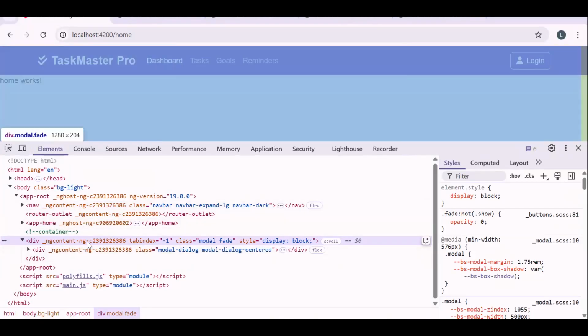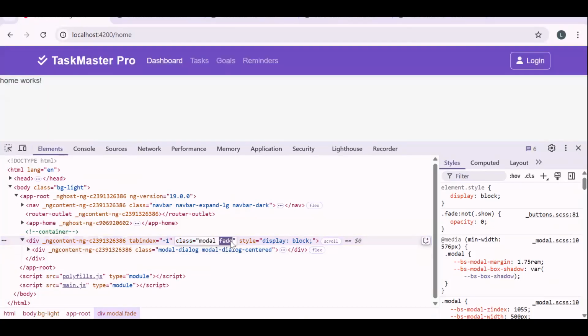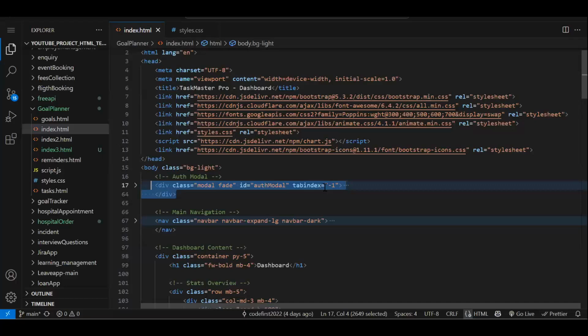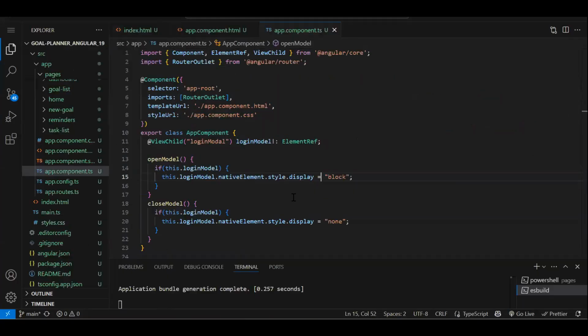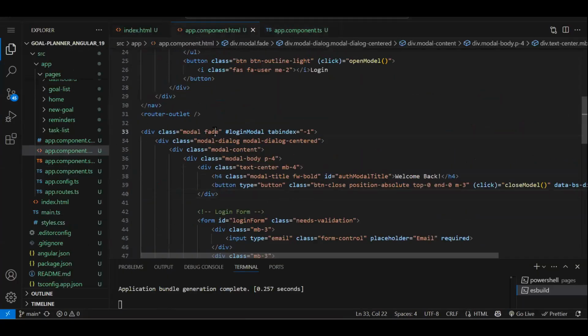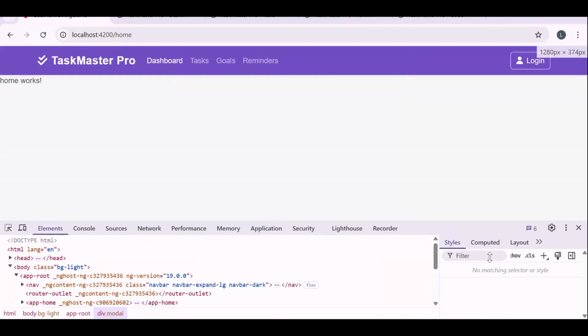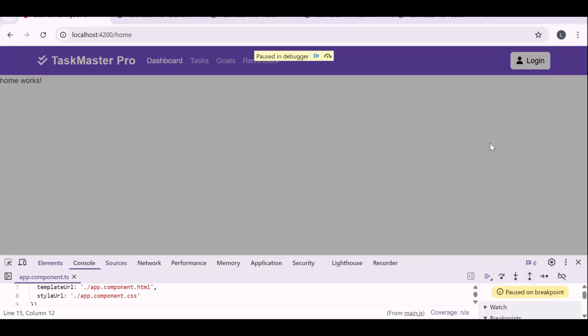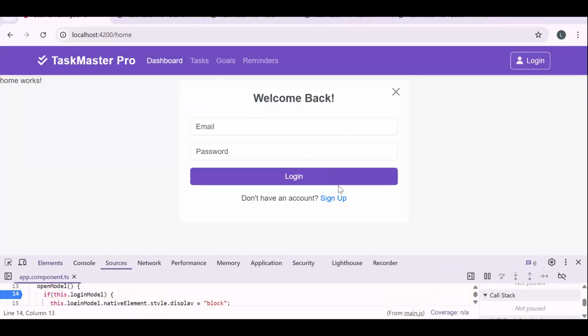You can see the modal pop-up has opened, but this class fade. Yeah, okay, so we copied it, right? That's why the fade class should not be there. Let's remove it and save. This issue you are also going to face, so you should also know a way out. This is how we debug actually. Now if we click, you can see we are able to open.